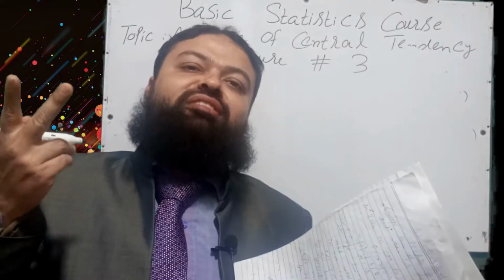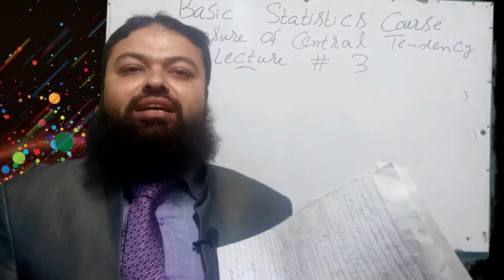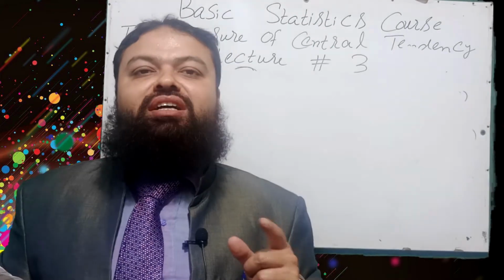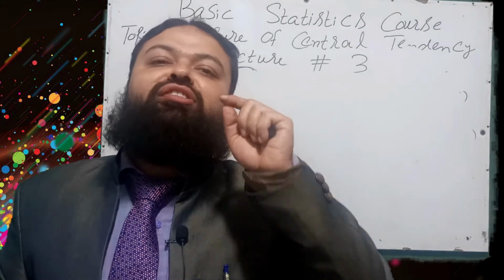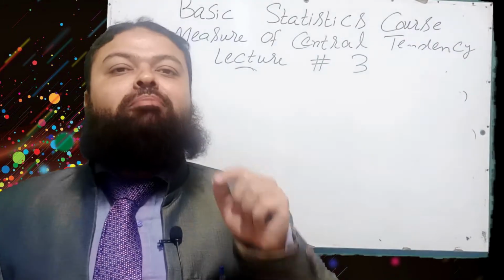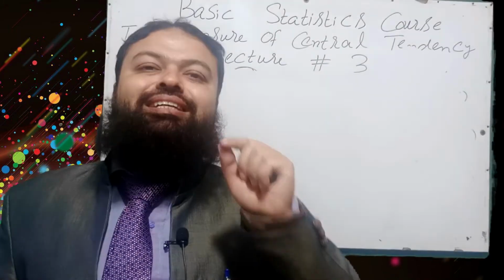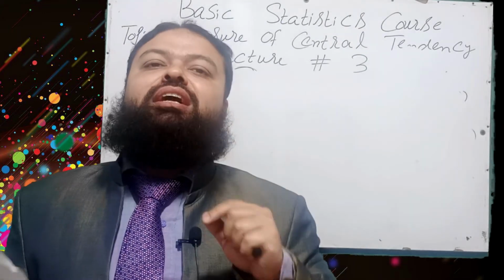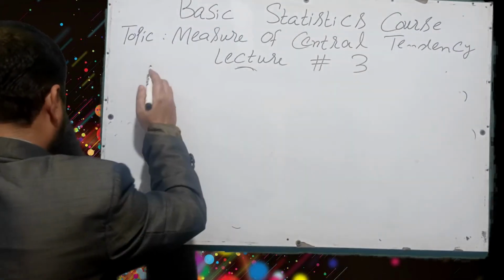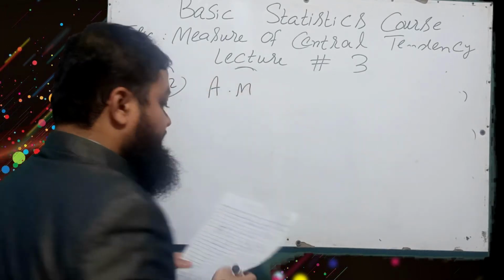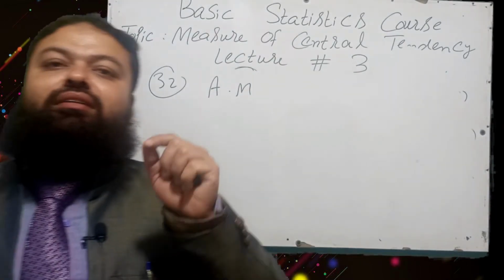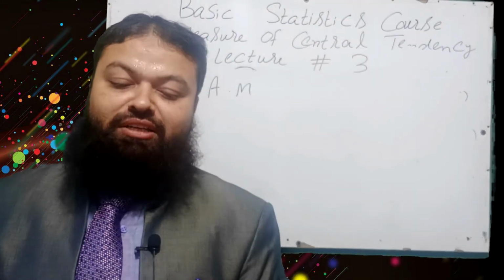But two persons have salaries of 1 lakh and 2 lakh. These are the extreme values. Now arithmetic mean will be the mean which is most affected when we have extreme values. So for 32, arithmetic mean is the value most affected by the extreme values.